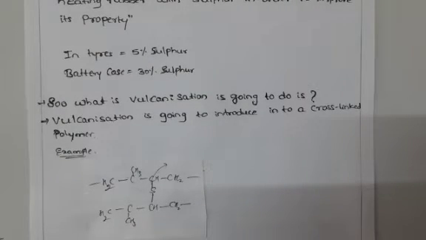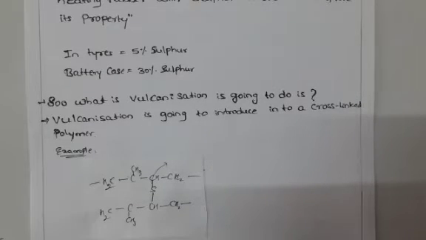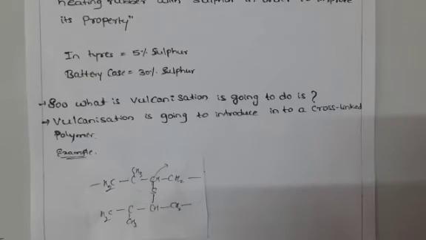This cross-linked sulfur makes a more compact structure, and hence it increases the stiffness of the rubber. In the exam they may ask the difference between natural rubber and vulcanized rubber.